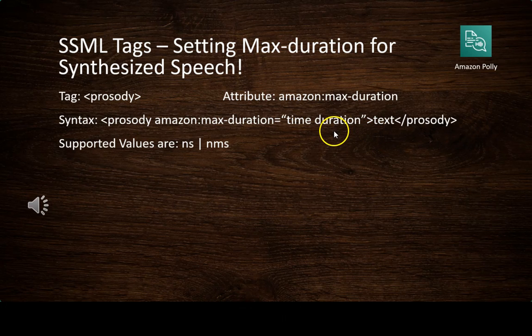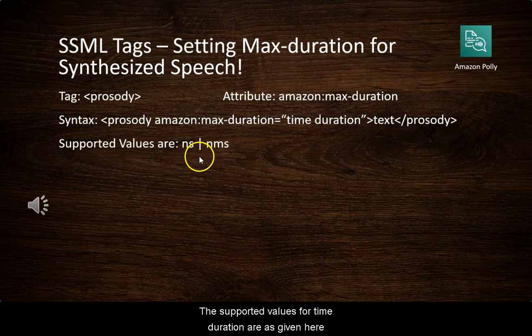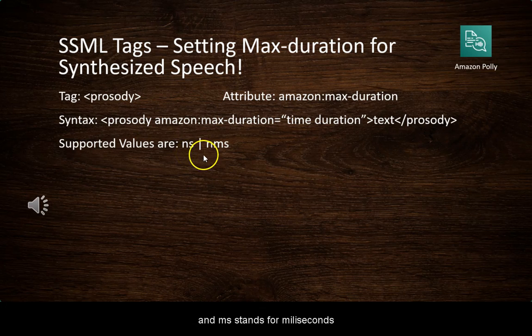as shown here. The supported values for time duration are as given here, and they are in seconds and milliseconds, that is ns and nms, where n stands for a number, s stands for seconds and ms stands for milliseconds.